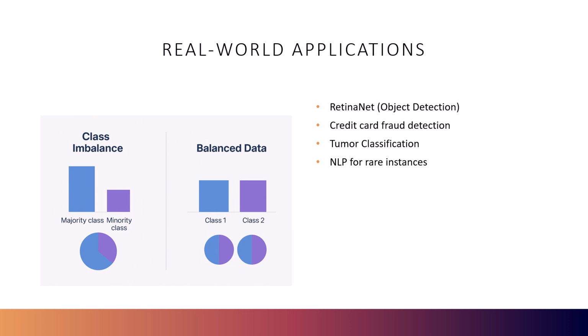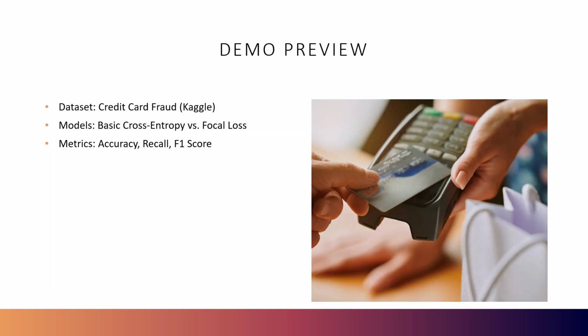These real-world examples show that focal loss isn't just a theory. So, let's now take a look at how this plays out in practice. Now, let's dive into a hands-on example and see how focal loss actually performs compared to standard binary cross entropy. For this demonstration, I implemented both loss functions inside a simple neural network using PyTorch. The task was binary classification on a highly imbalanced fraud detection dataset, essentially a realistic setting where false negatives can be costly.